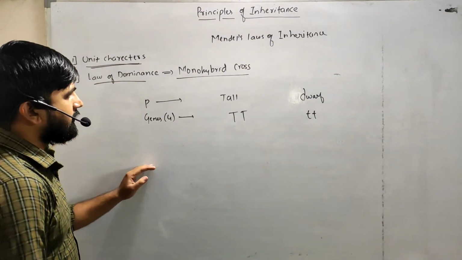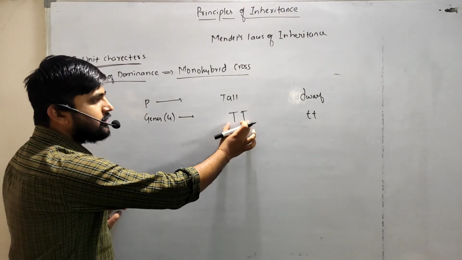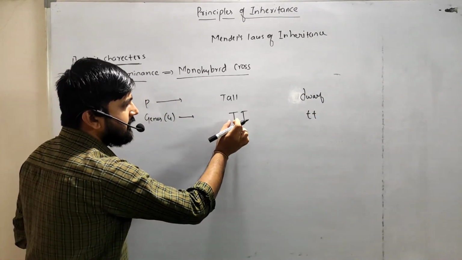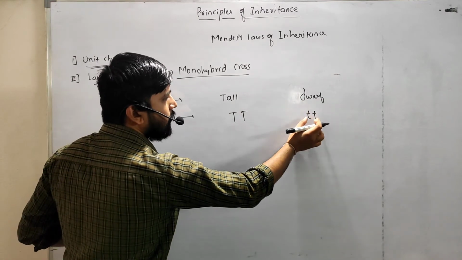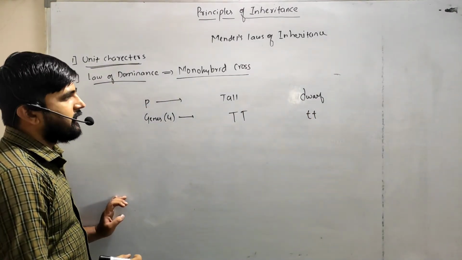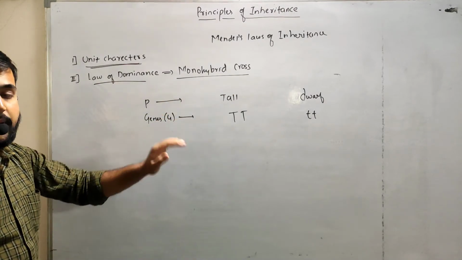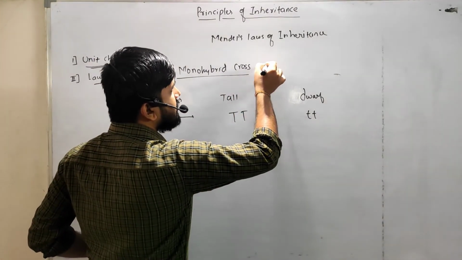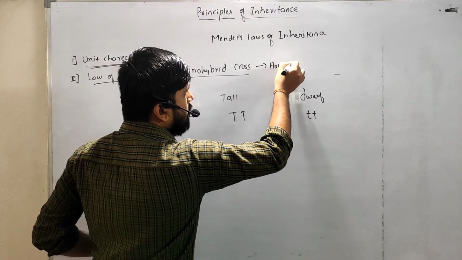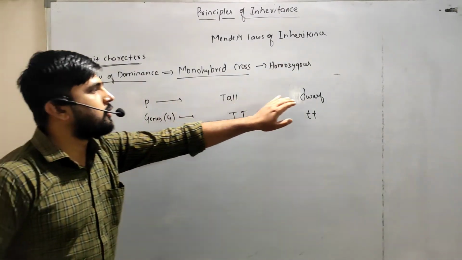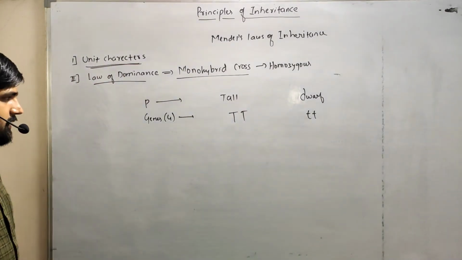Capital T is dominant over small t. The parents we have taken are in the homozygous condition.